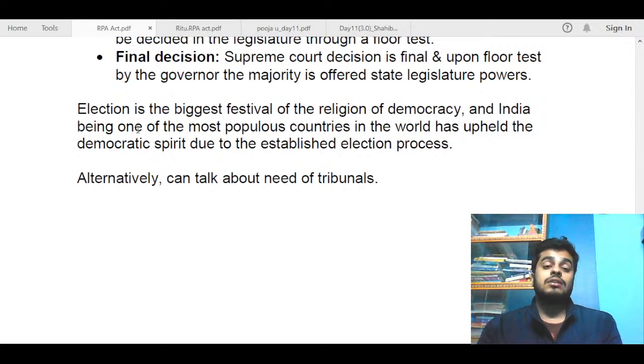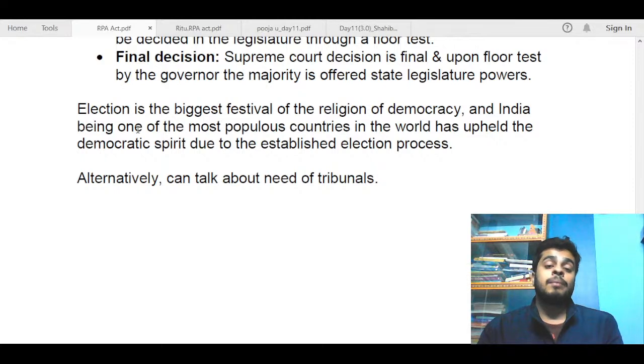This was a pretty theoretical answer. You had to remember the RPA Act, the main provisions, what is the procedure of disqualification. Then also you have to remember how the election of an elected representative can be turned void.